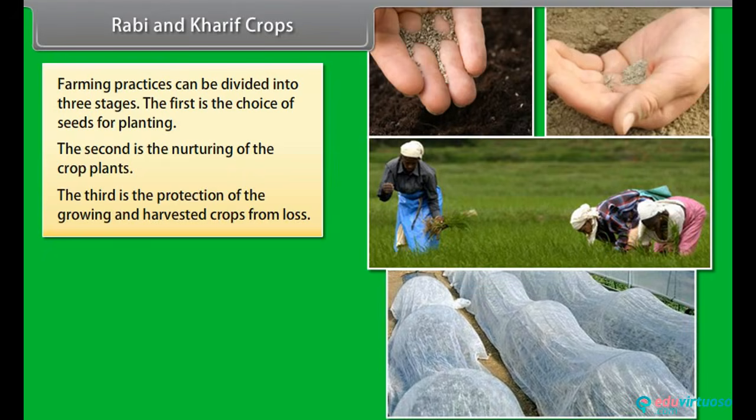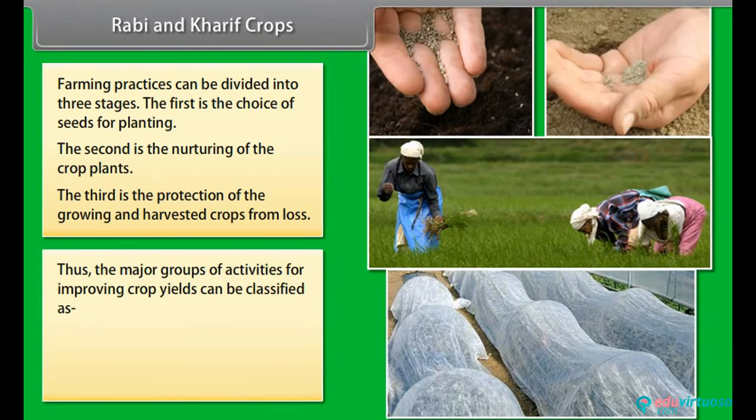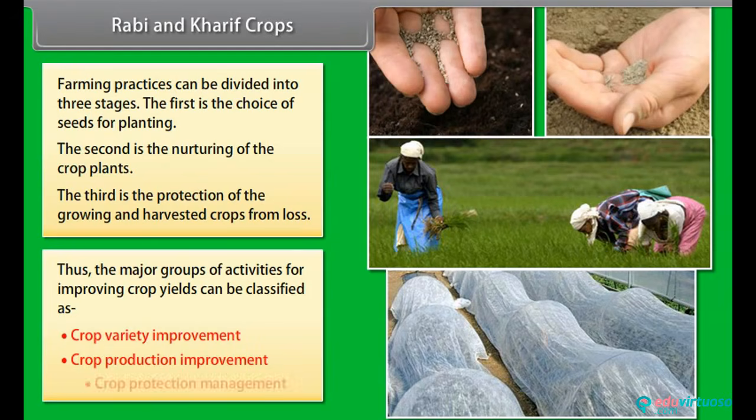The third is the protection of the growing and harvested crops from loss. Thus, the major groups of activities for improving crop yields can be classified as crop variety improvement, crop production improvement, crop protection management.